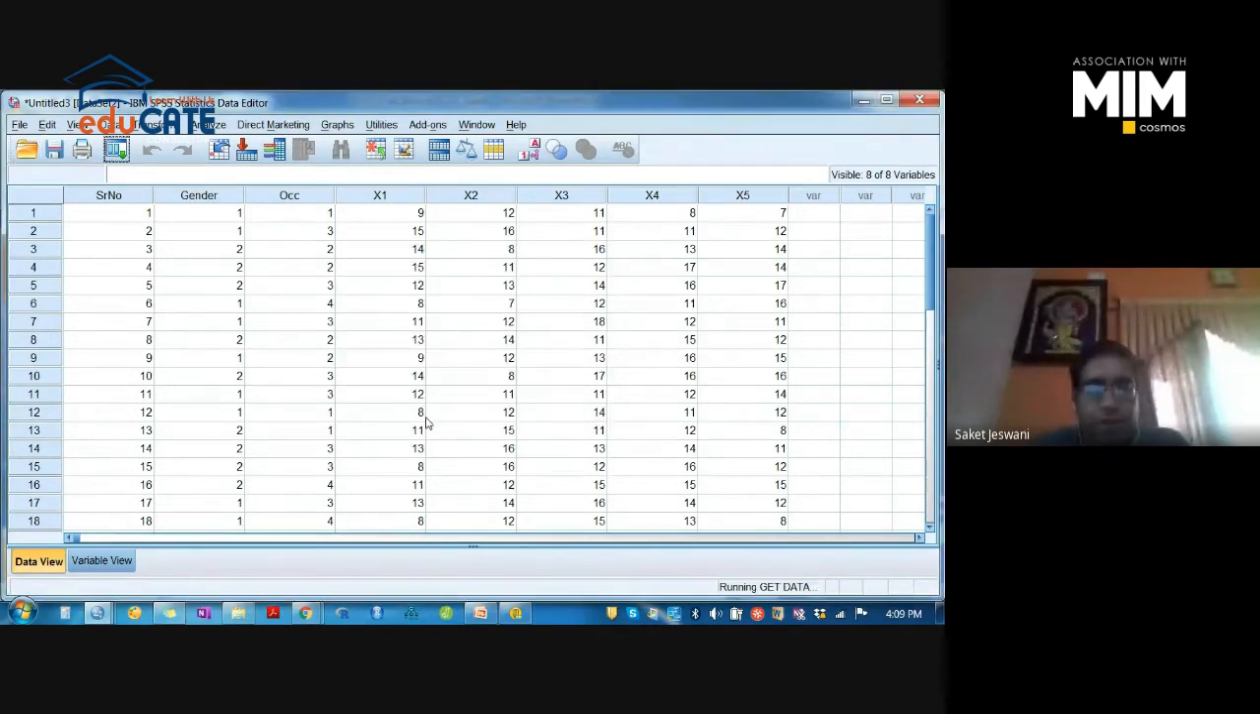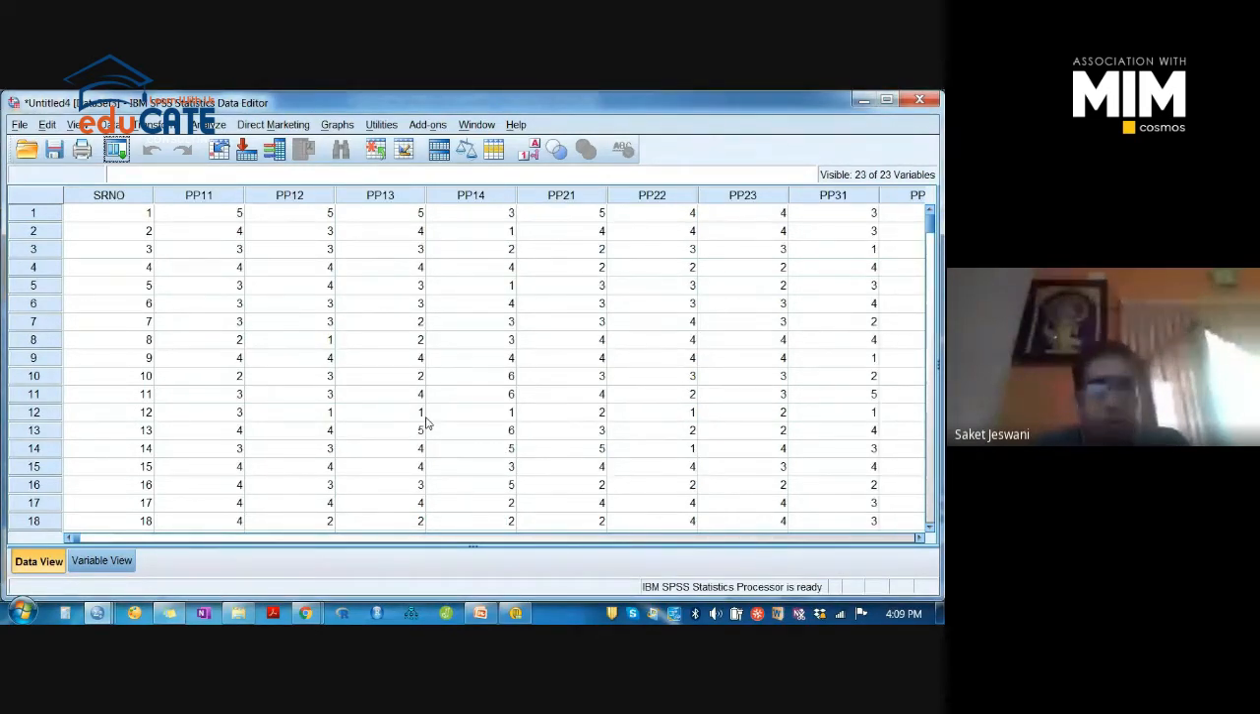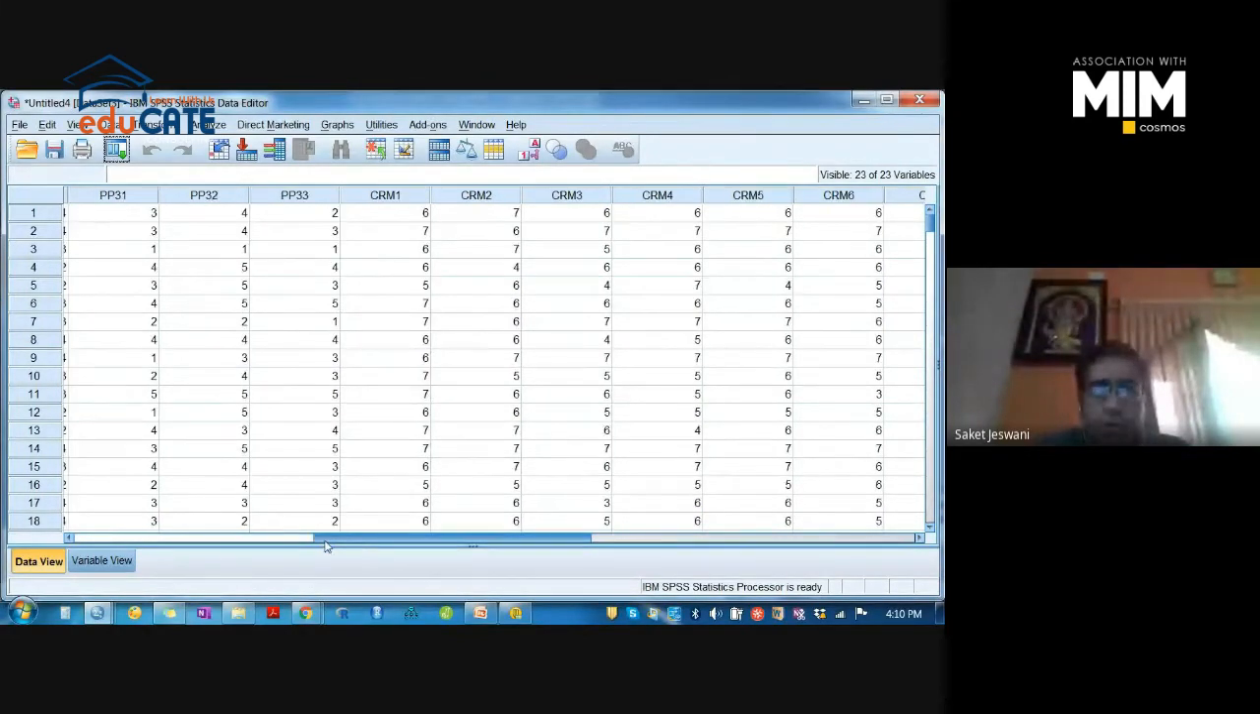Upload the sheet named factor. So your data is uploaded. You have various instruments, various items under different variables: PP1, PP2, PP3, and PP4. This is the first variable, PP1, which has 4 items: PP11, PP12, PP13, PP14. This is the second variable with 3 items. Likewise, there are other variables with various items.